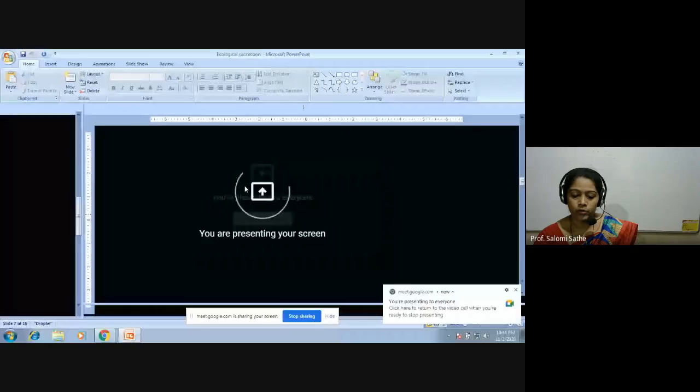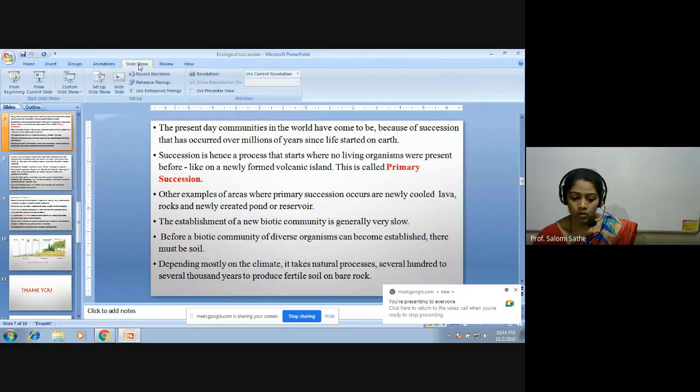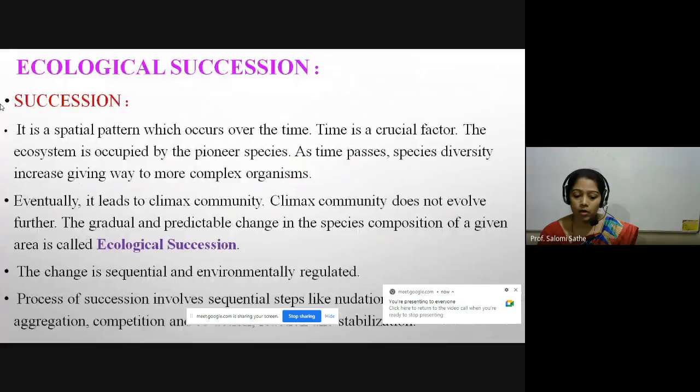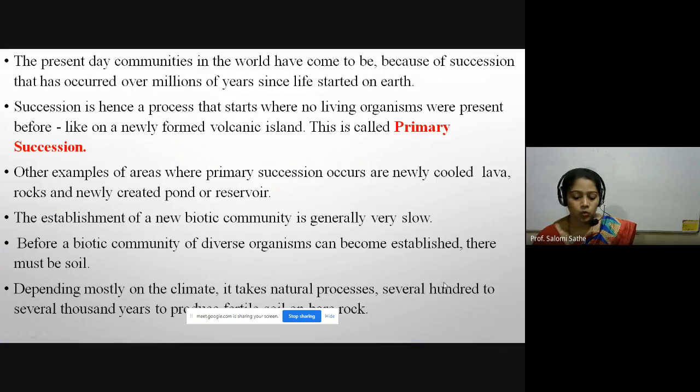In our yesterday's lecture, we started with chapter number 14, ecosystem and energy flow, and we learned about ecological succession. In today's lecture, we are going to start with the next topic of the same chapter, that is the primary succession and the secondary succession. Okay, let us start with the first.